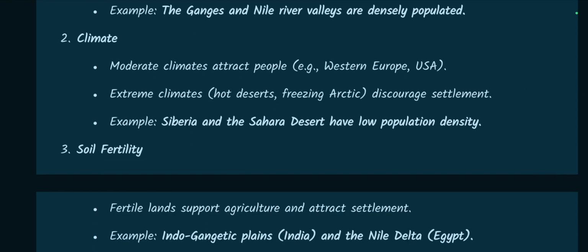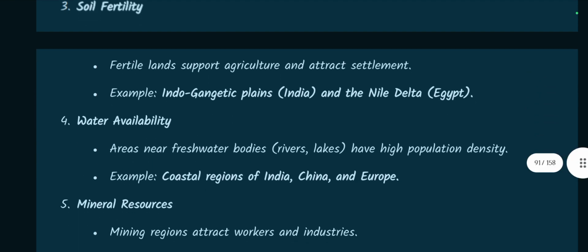Climate. Moderate climates attract people like Western Europe and USA. Extreme climates like hot deserts, freezing Arctic discourage settlements. For example, Siberia and the Sahara Desert have low population density. Soil fertility. Fertile lands support agriculture and attract settlement. For example, Indo Gangetic plains in India and the Nile Delta in Egypt.